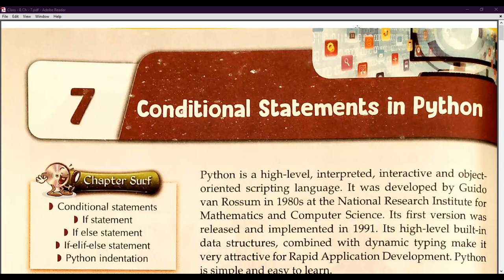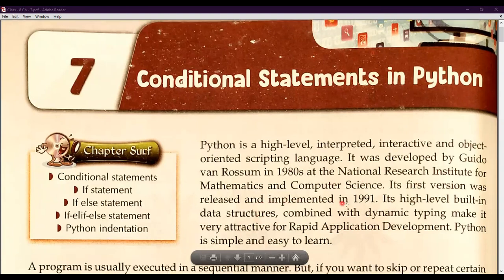It was developed by Guido van Rossum in the 1980s at the National Research Institute for Mathematics and Computer Science. That means the invention of Python was done in the 1980s by Guido van Rossum, and its first version was released and implemented in 1991. Its high level built-in data structures combined with dynamic typing make it very attractive for rapid application development. And Python is simple and easy to learn. What I like most about Python is that it is simple and easy to learn.